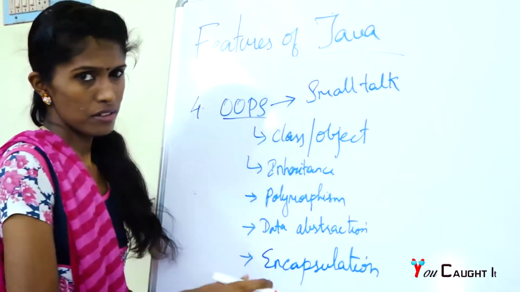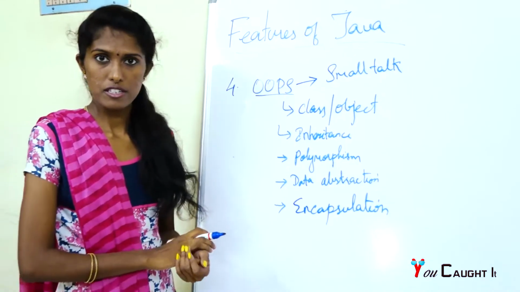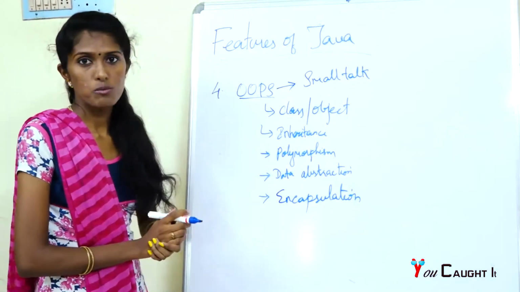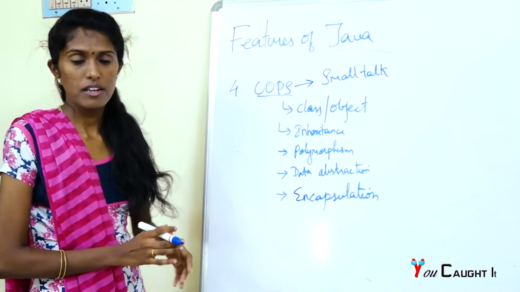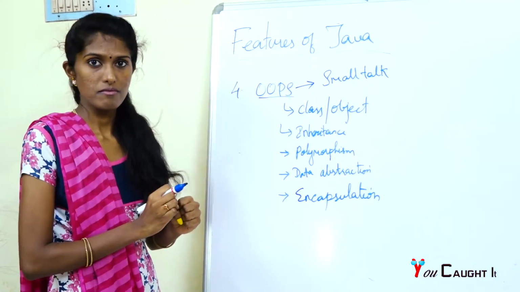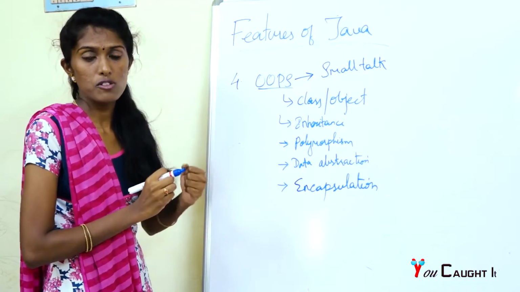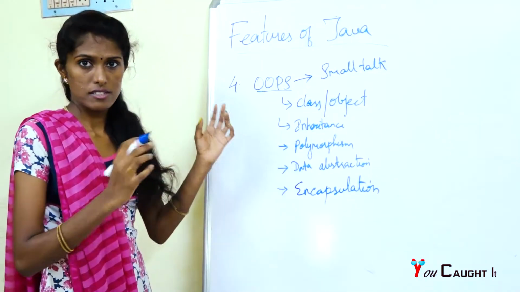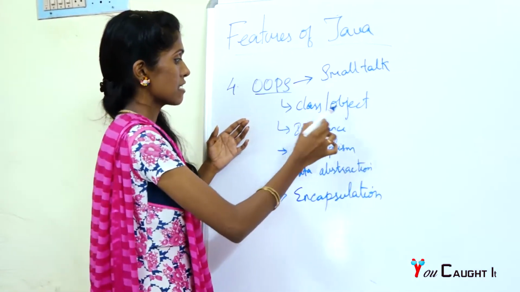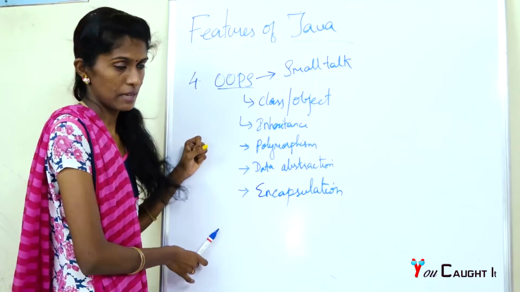Java is not a purely, fully object-oriented programming language. The explanation I will give in another session. Now we move on to object-oriented programming. What is the purpose of object-oriented programming? It's a way or an approach to design your software program. This will simplify your software development as well as software maintenance. This can be achieved with the help of class, object, inheritance, polymorphism, data abstraction, and data encapsulation.